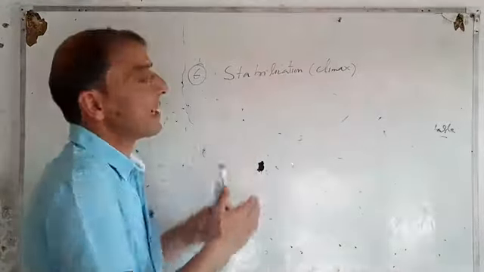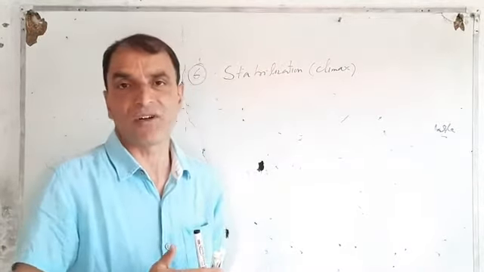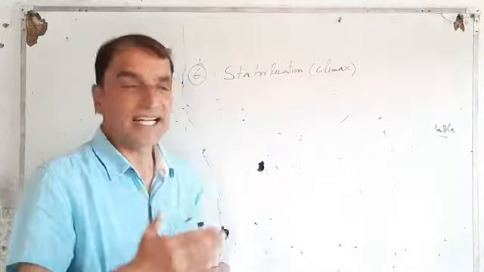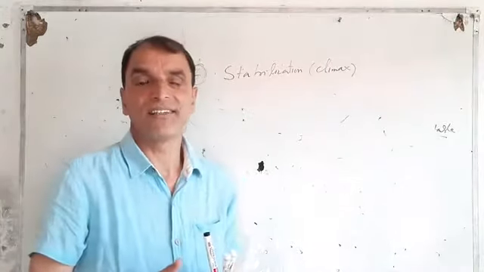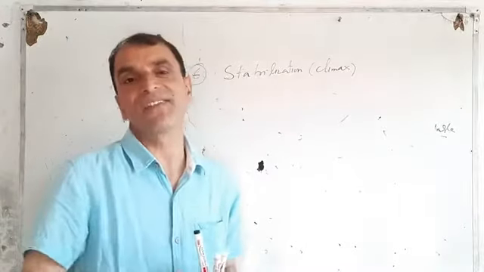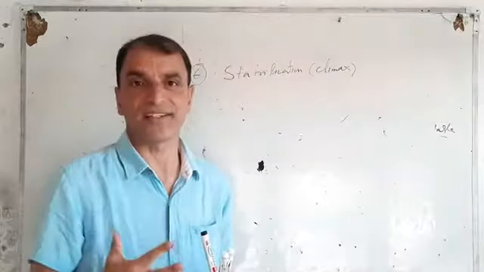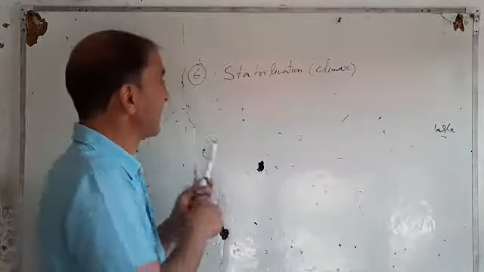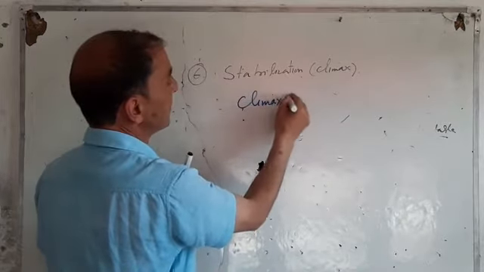This is known as stabilization because it's the final step in ecological succession, right? And the organisms which become stable in an area, which stabilize themselves in an area, are known as climax communities.